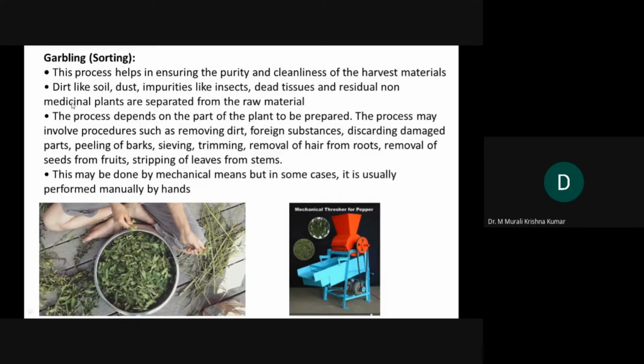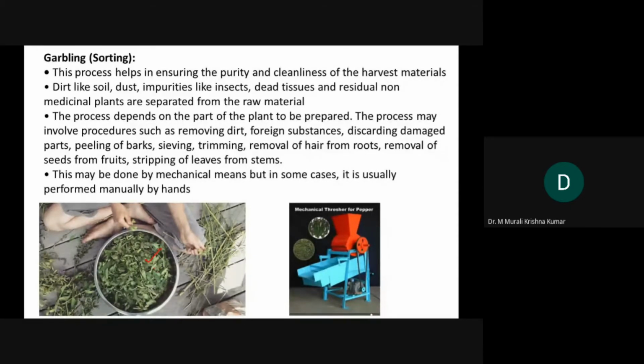The first one is garbling. Garbling is nothing but sorting. Here I gave you a very simple example through which you can easily understand. Let's imagine that you are looking for leaves of a herbal material. But while collecting, it is not possible all the time to collect leaves alone.